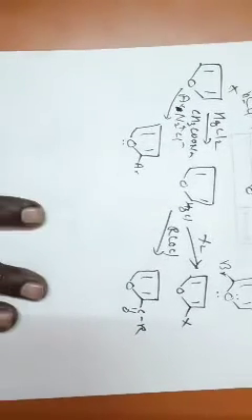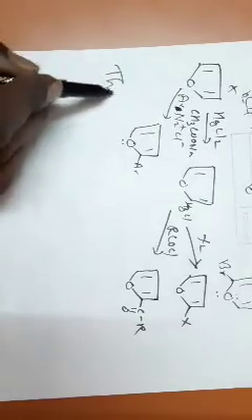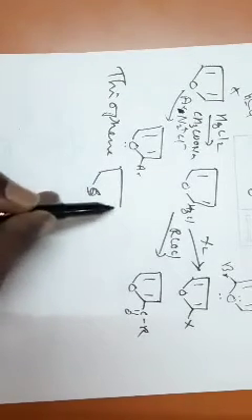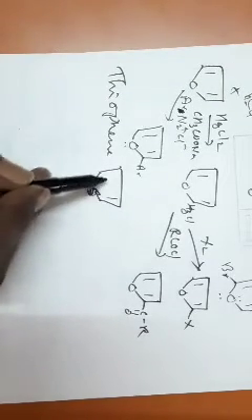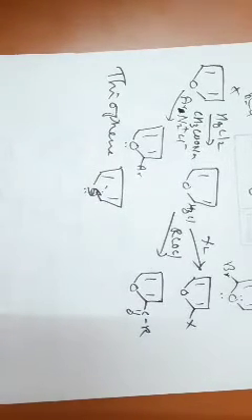Coming to thiophene, the only difference is in the place of oxygen you have sulfur with 2 lone pairs. So this is your thiophene.